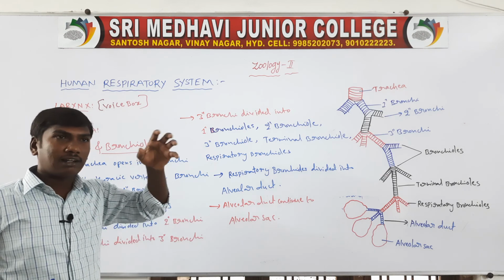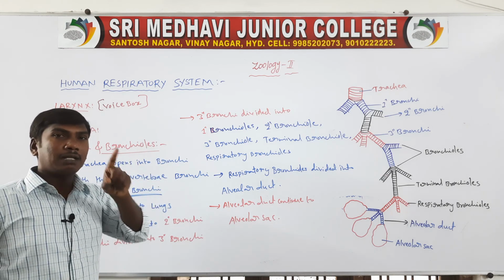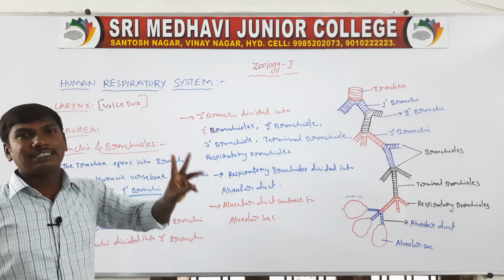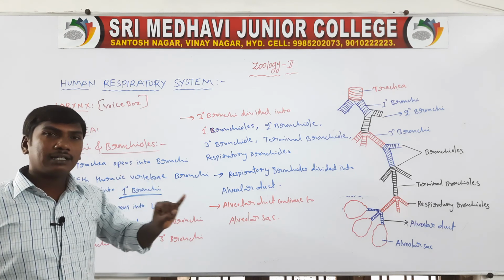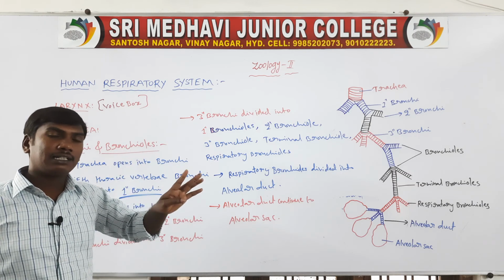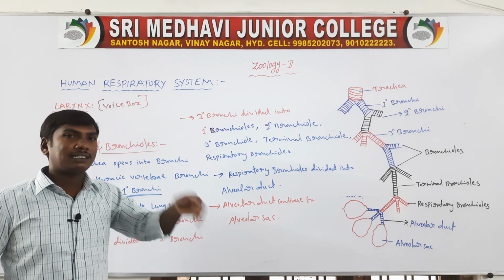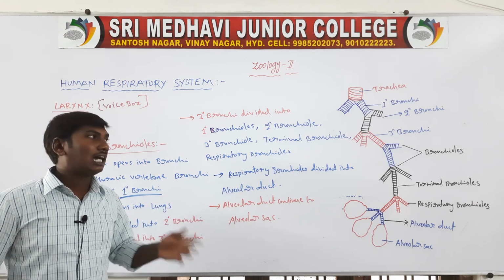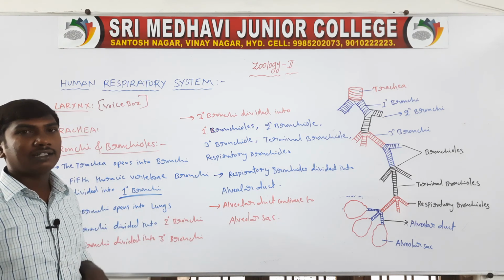First one, the trachea is divided into bronchi, divided into primary bronchi, divided into secondary bronchi, divided into tertiary bronchi. The tertiary bronchi further divide into primary bronchioles, secondary bronchioles, tertiary bronchioles, terminal bronchioles and respiratory bronchioles. The respiratory bronchioles lead to the alveolar ducts. The alveolar ducts continue to the alveolar sac. So these are the bronchi and bronchioles.